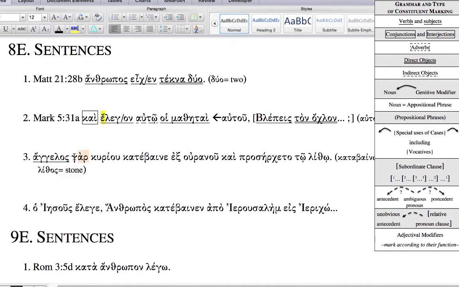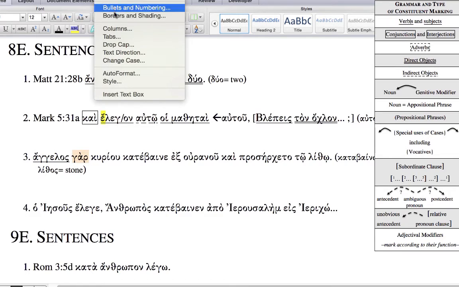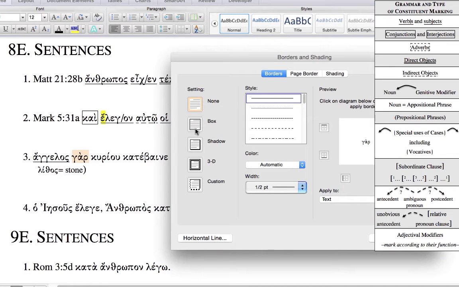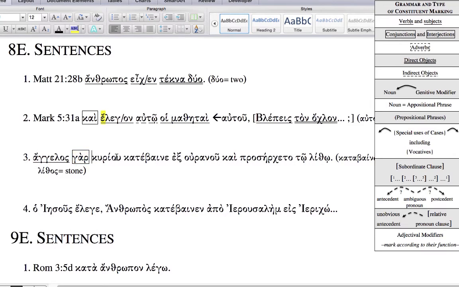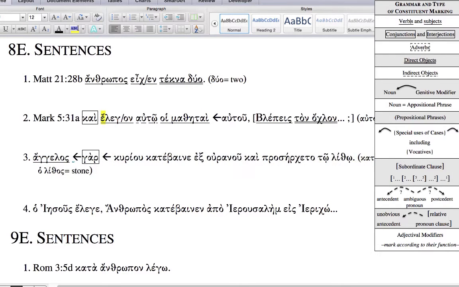Angelos gar. Gar is a postpositive. Put a box around it. It's a conjunction, postpositive conjunction. And then here you have a genitive, which is going back to angelos. It's separated by the gar. You can do that if you want to indicate its possession. The angel of the Lord.